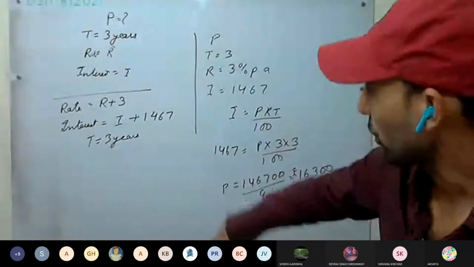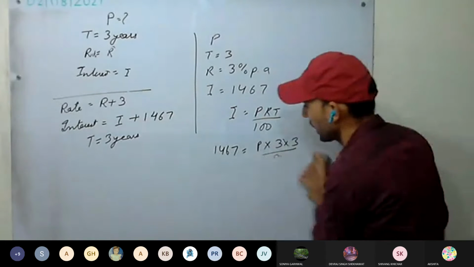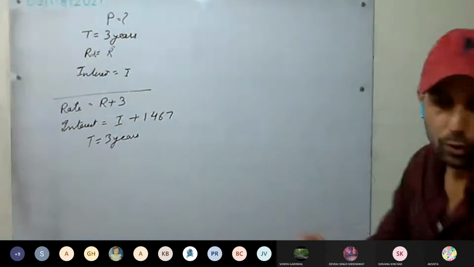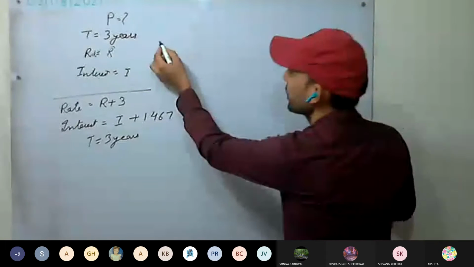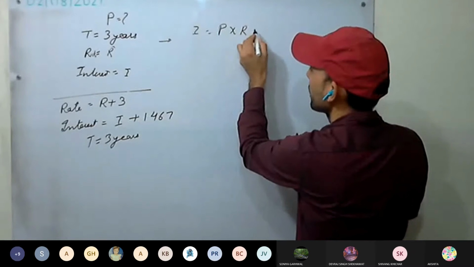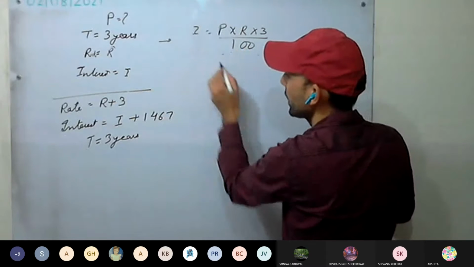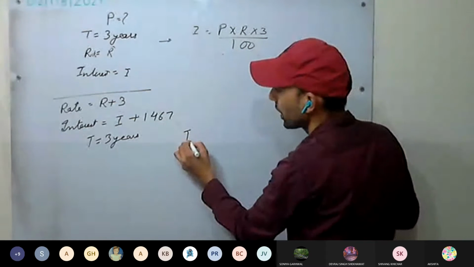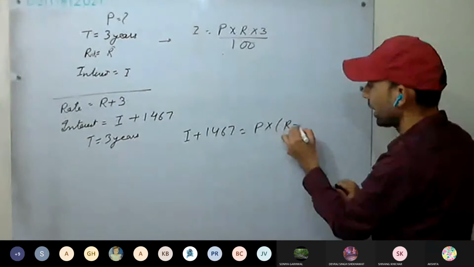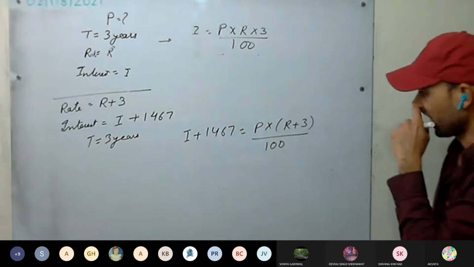Now I will discuss the long method. Last time what we got, you understood. And the long method, how are we going to do it? First case, I equal to P into R into 3 divided by 100. Second case: I plus 1467 equal to P into R plus 3, into 3, divided by 100.